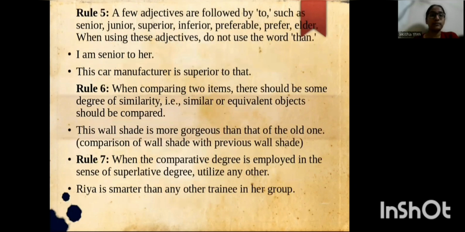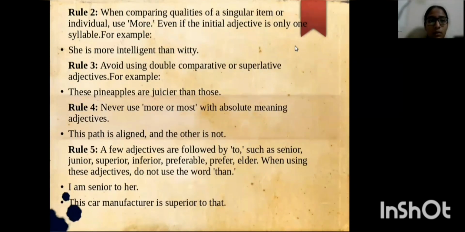Rule number 2. When comparing qualities in a single item or individual, use more, even if the initial adjective is only one syllable. For example, she is more intelligent than witty. The third rule is avoid using double comparative or superlative adjectives. For example, these pineapples are juicier than those.